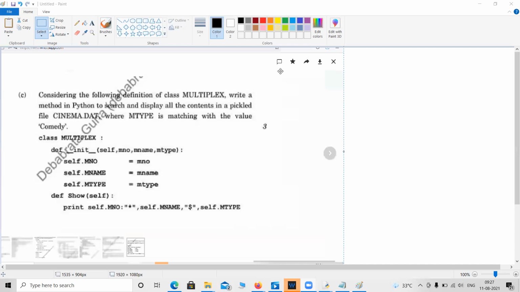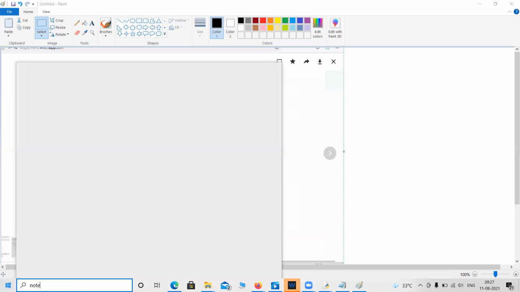Just give it a try. Okay, Satyaki has already done it. Let me show the program first then. Let me just copy Satyaki's program. Then the next program we can try together.